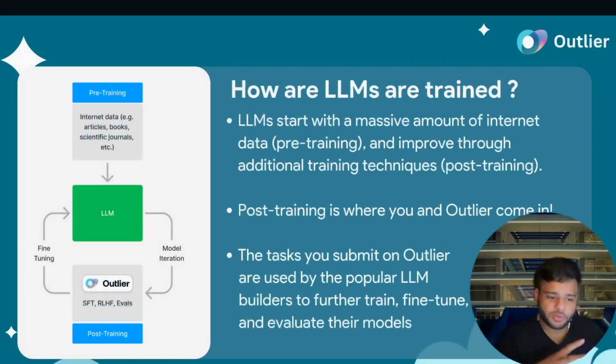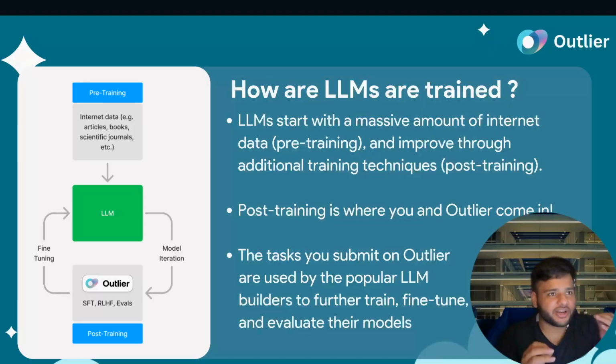So we have gone through the pre-training part of it. Now let's discuss what happens in post-training. After a model is pre-trained on all of this internet data, what we have is a baseline LLM. These LLMs are not really good. Imagine GPT-2, for example. GPT-2 was good at generating text, but it wasn't very accurate.